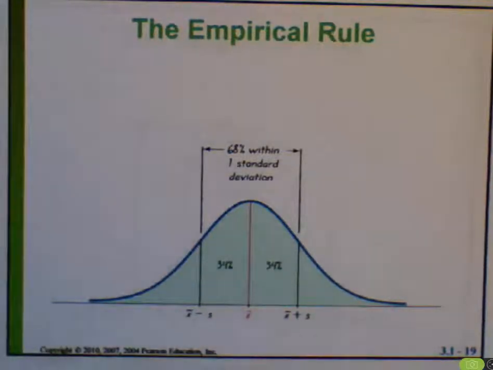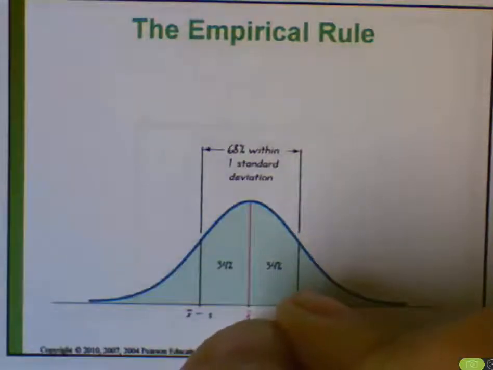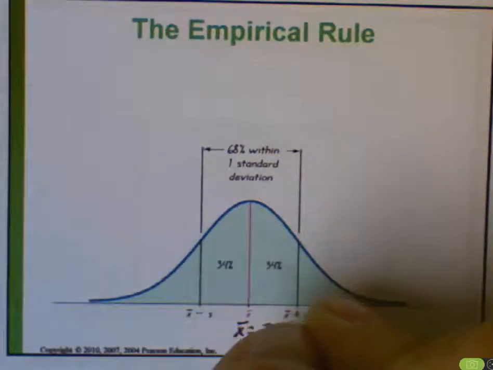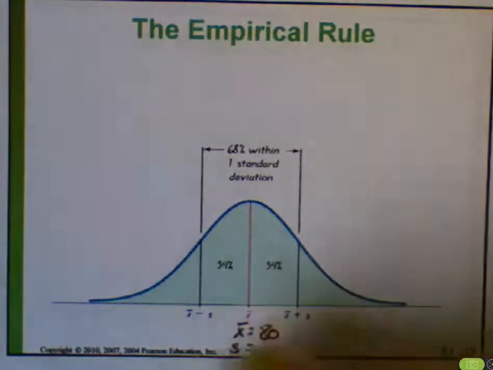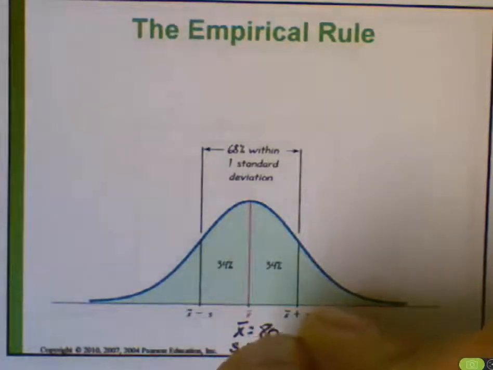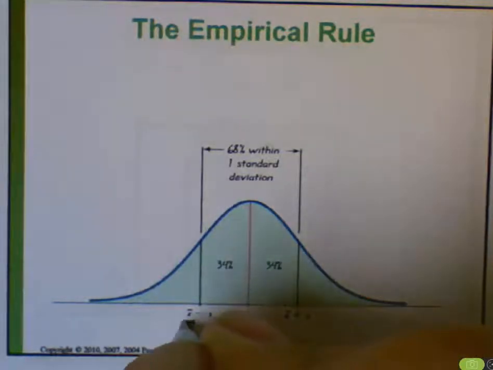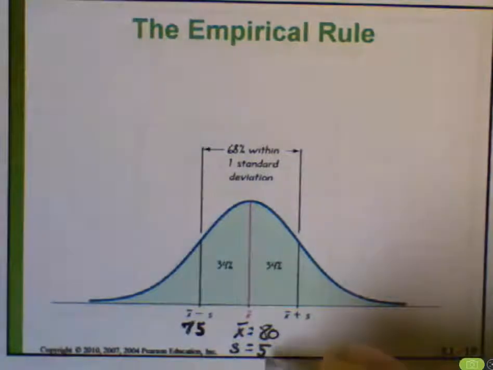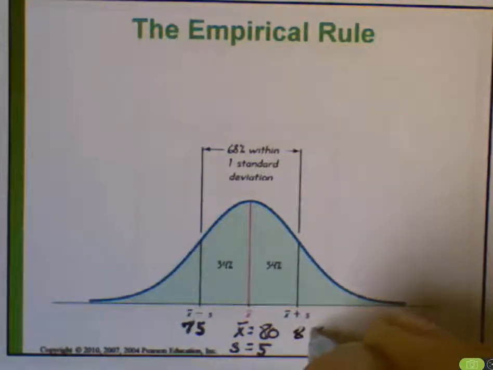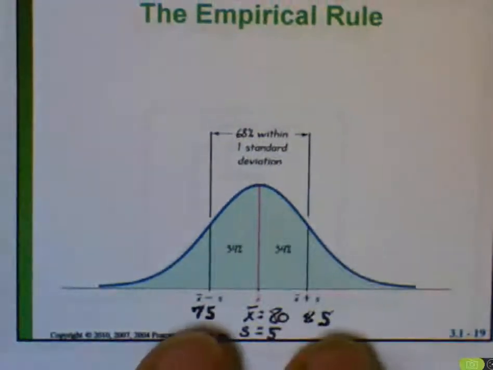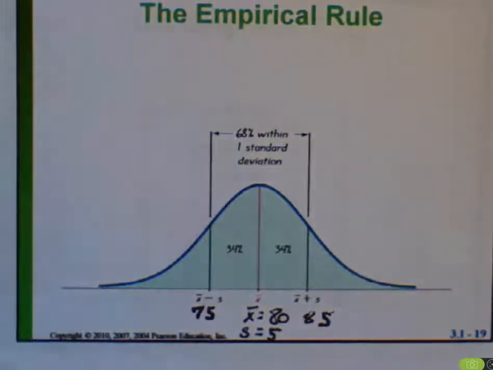If this was my test score example and I knew that the mean was 80 and the standard deviation was, this time I'm just going to make it 5, so I'm changing the problem, just making up a new problem. If my standard deviation was 5 points, then one standard deviation below the mean would be 75 points. One standard deviation above the mean would be 85 points. And the empirical rule would tell me that 68% of my scores lie between 75 and 85.